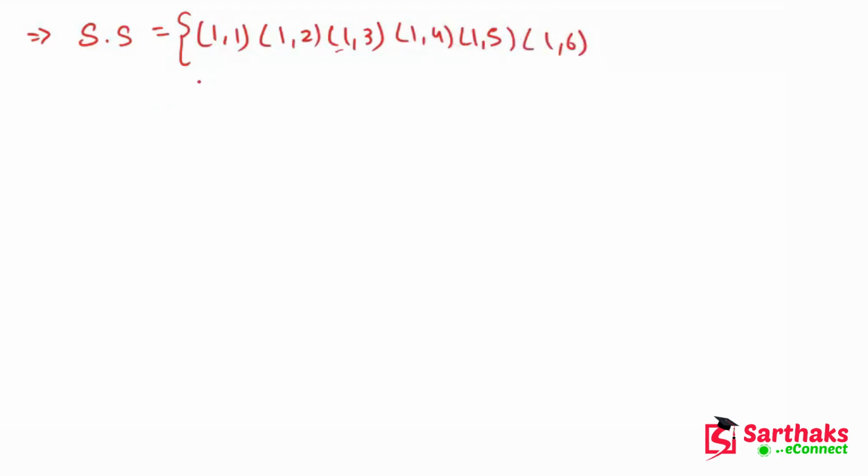Okay, similarly here is 2 comma 1, this may be the chances. Here is 2 comma 2, 2 comma 3, 2 comma 4, 2 comma 5, 2 comma 6. I hope you get this point.